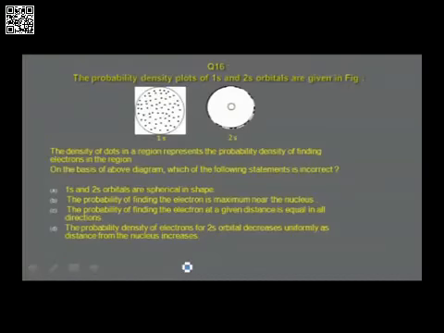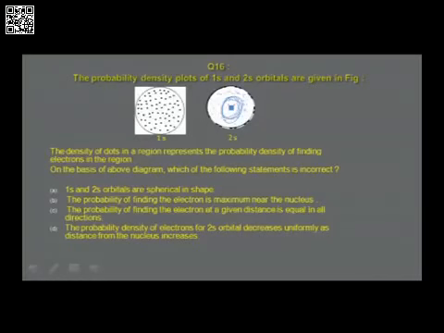The probability density plots of 1s and 2s orbitals are given in the figure. It has not come out properly, and there should be dots here. The dots are missing. Let me put the dots here. And this is the sphere, you will find, and this is what the actual diagram should be.